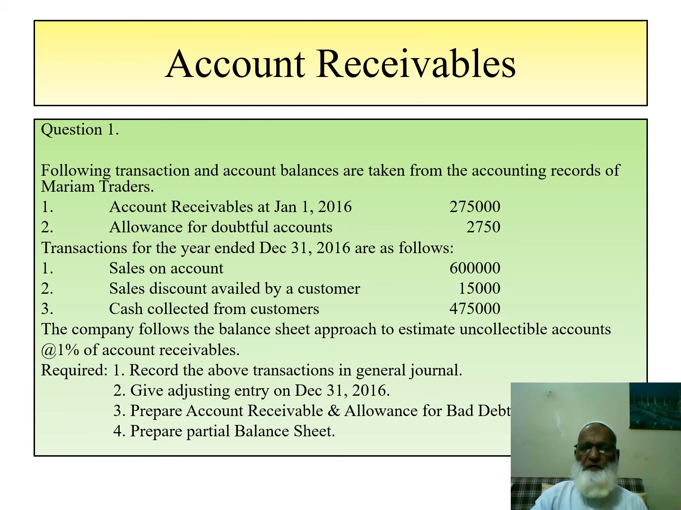There are 4 requirements. Record the above transactions in the general ledger. Give adjusting entries on December 31, 2016. Third, prepare accounts receivable and allowance for bad debt ledgers, and prepare a partial balance sheet. These are the 4 requirements. We shall be covering these requirements in the next slides. So to the next slide.